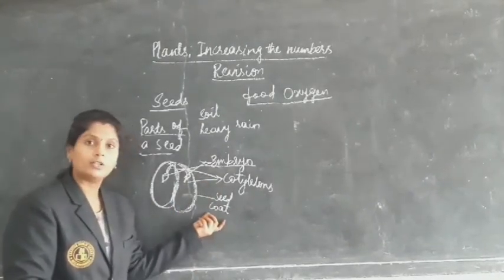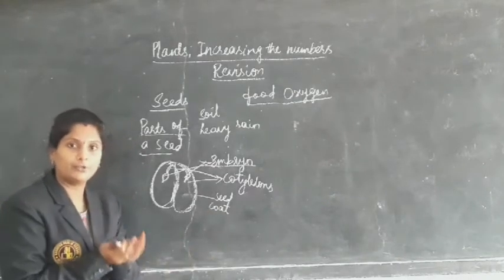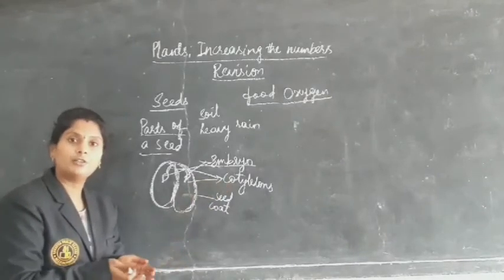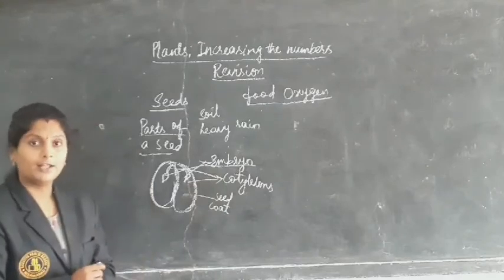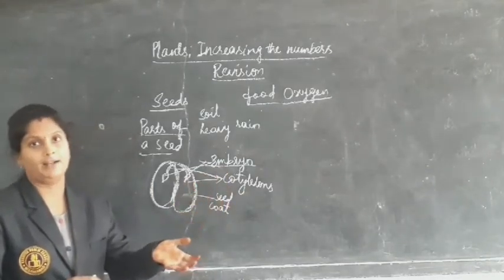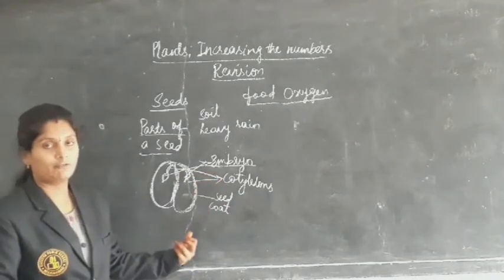What is the function of the seed coat here? It is the protective layer of the seed. Cotyledons store the food which is supplied to the embryo to grow into a new plant. The embryo grows into a new baby plant. These are the parts of a seed.